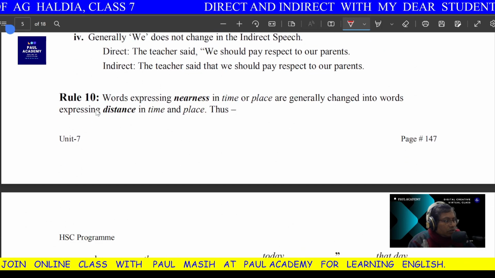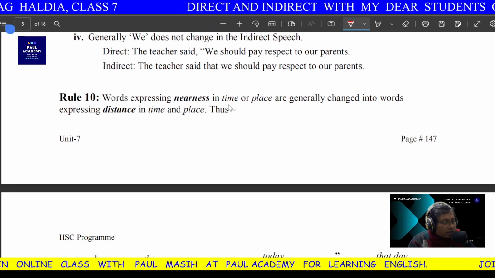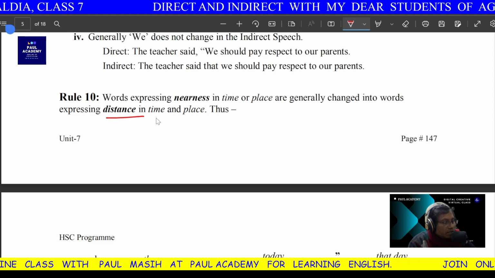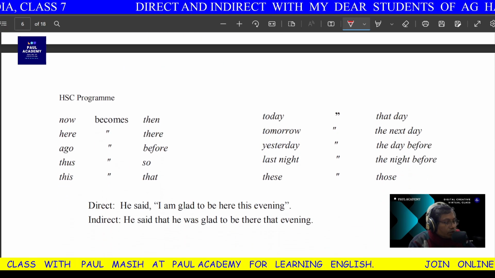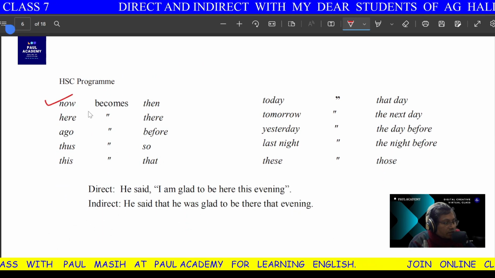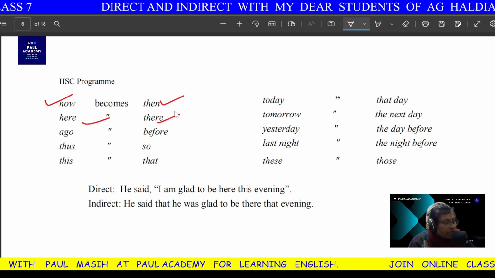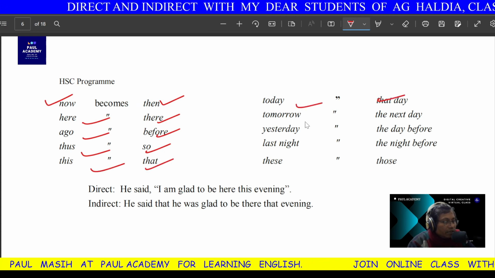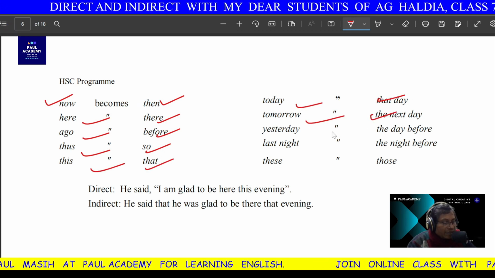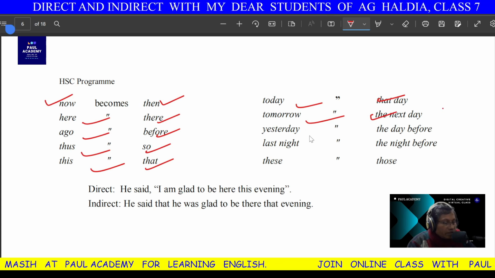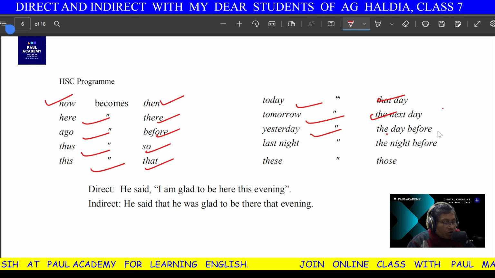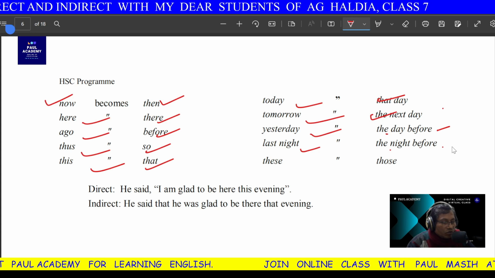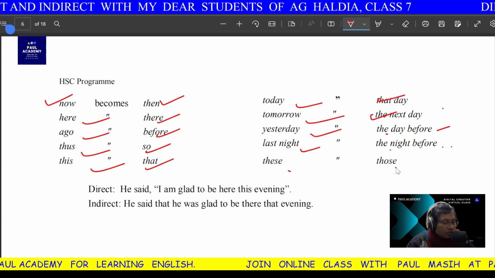Now, the words expressing nearness in time and place generally change into the words expressing distance in time and place. Now changes into then, here changes into there, ago into before, thus into so, this into that, today into that day, tomorrow into the next day or the following day, yesterday into the day before or the previous day, last night into the night before or the previous night, and these changes into those.